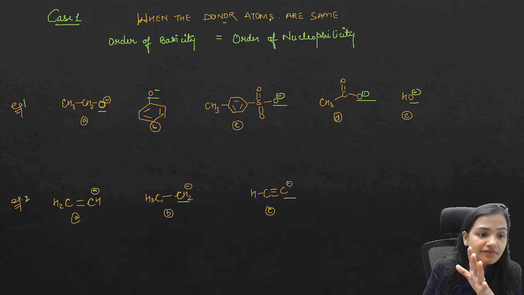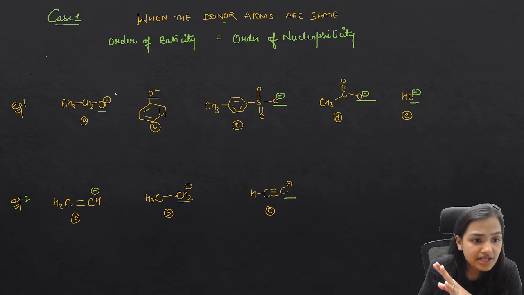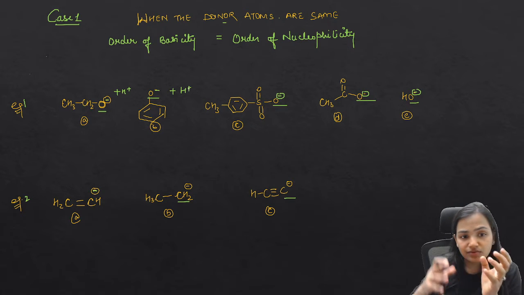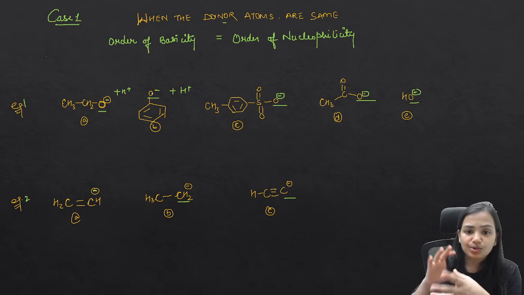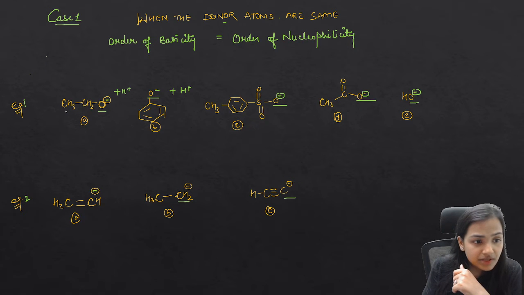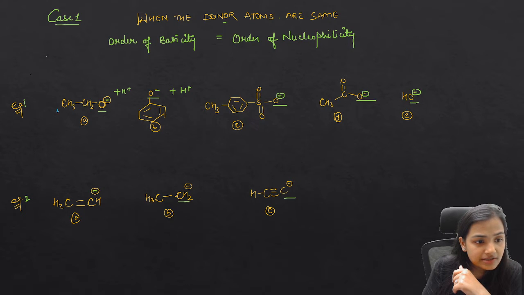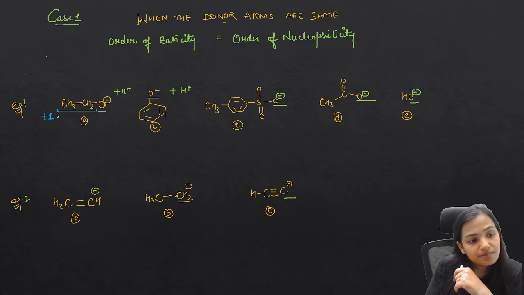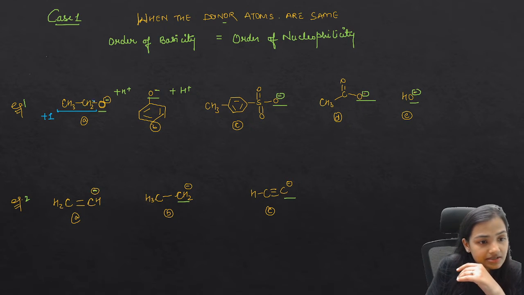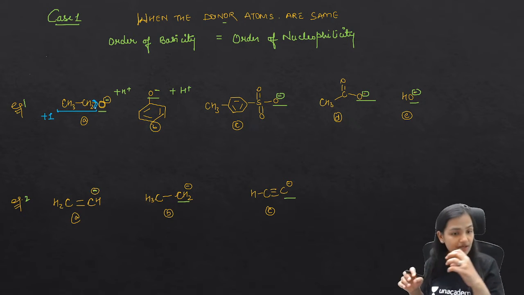In this particular question, let's talk about the basic strength. Every species has to accept the proton for a molecule to be basic. So who will accept the proton faster? In the first case, you will find that the CH3 and CH2 cause a plus I effect. Because of the plus I effect, the electron density over the oxygen atom is increasing, and hence it is becoming a good base.